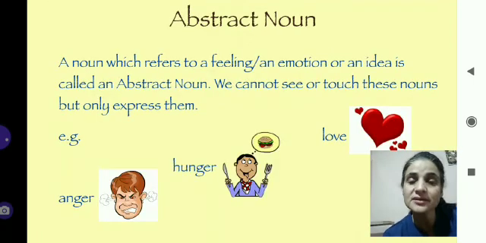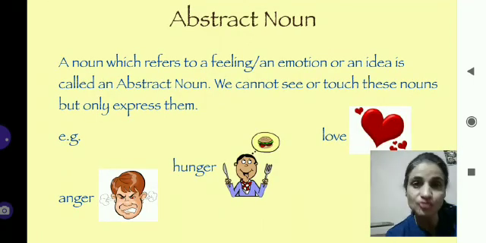Now another kind of noun is abstract noun. Children, as I told you earlier, proper noun, common noun, collective noun and material noun are kinds of noun we can see and touch. That's why they are also called concrete nouns. But here the last category is abstract noun.